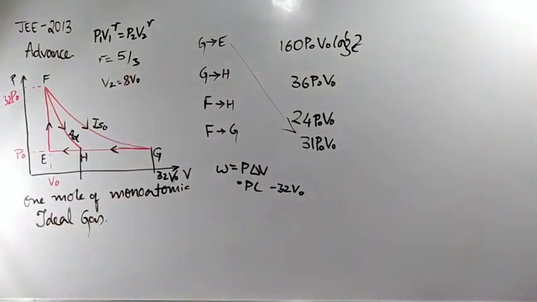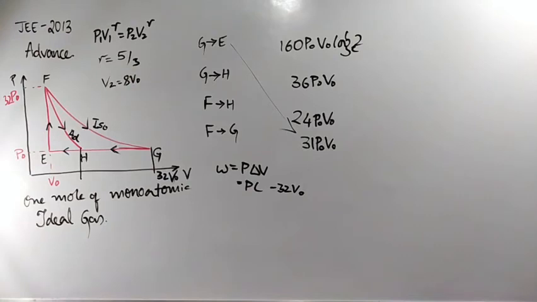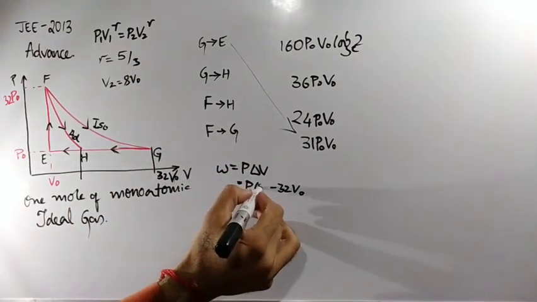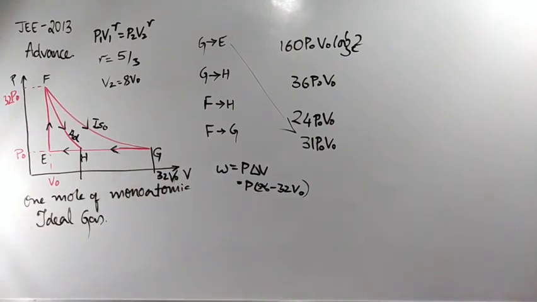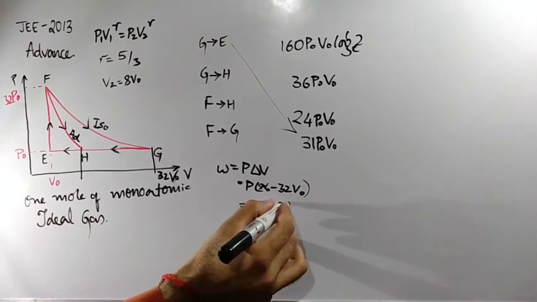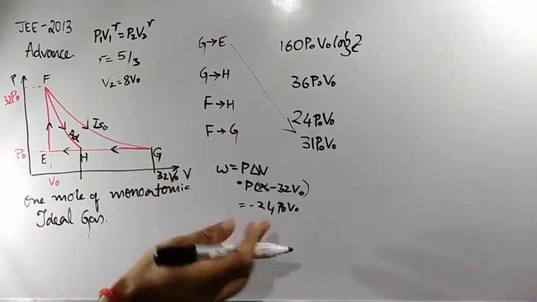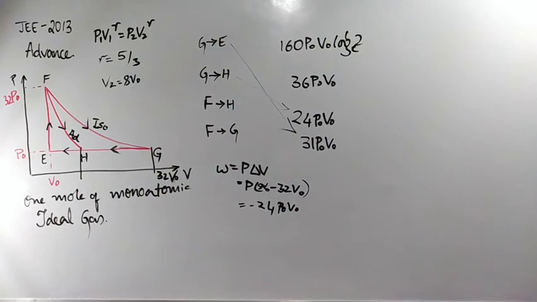Clear? Check it. If you are not getting it, just note it somewhere, and when college starts, ask me, I will tell you how to solve this one. Clear? So V2 is 8 V naught, so here you substitute 8 V naught. 8 V naught minus 32 V naught, the value will become 24 V naught. Correct? Minus 24 P naught V naught. So plus 24 P naught V naught is the work done by the system, or work done on the system. Clear? Next, the F to H process, the third one.